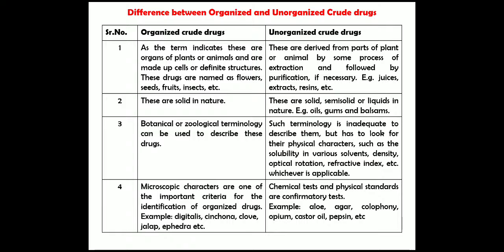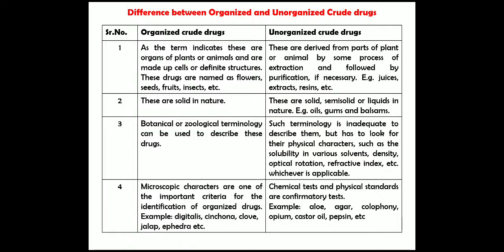Difference between organized and unorganized drugs. Organized drugs, as the term indicates, are the organs of plants or animals and are made up of cells or definite structures. These drugs are named as flowers, seeds, fruits, insects, etc.